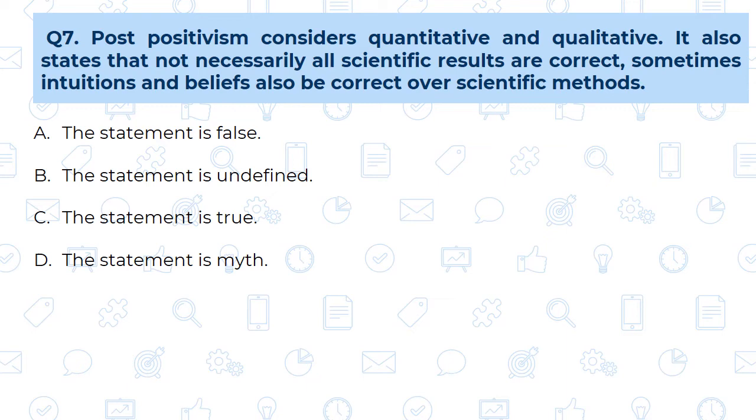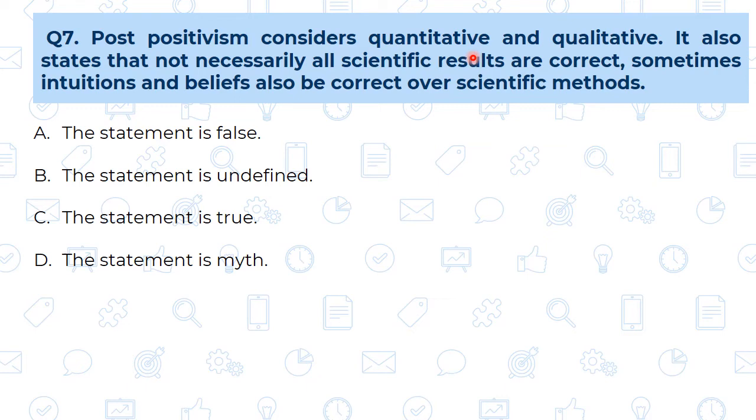Now question number 7. Here one statement is given, quite a lengthy statement, and we are going to identify whether this statement is true, false or undefined. Okay. This statement is regarding post-positivism. Okay. See, post-positivism considers the qualitative and quantitative. Yes, this is the correct one, because in positivism it was only related with the scientific approach, means whichever things are happening, if we can justify it on the basis of scientific proof, then only that will be accepted, otherwise straight away rejected.